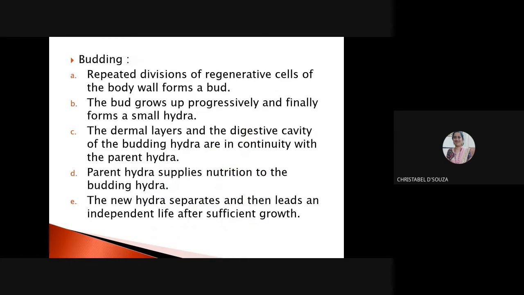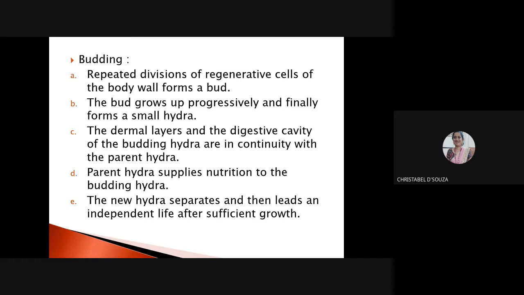Now the next one is budding. Repeated divisions of regenerative cells form a bud. The bud grows progressively and finally forms a small hydra. The dermal layers, meaning the skin layers, and the digestive cavity are in continuity with the parent hydra.